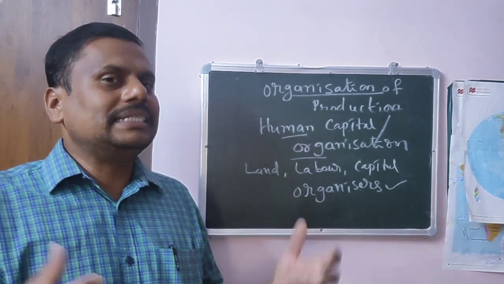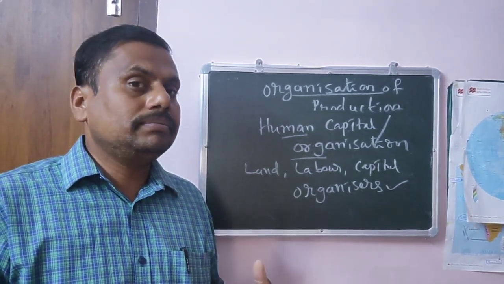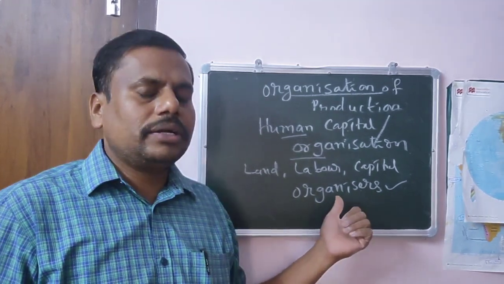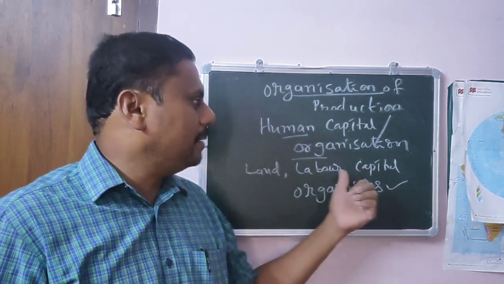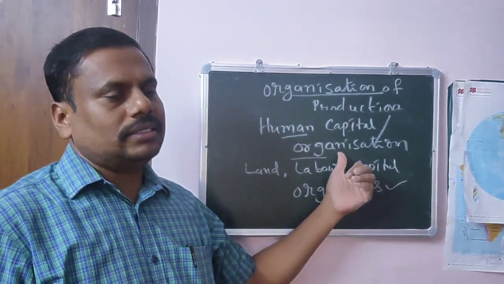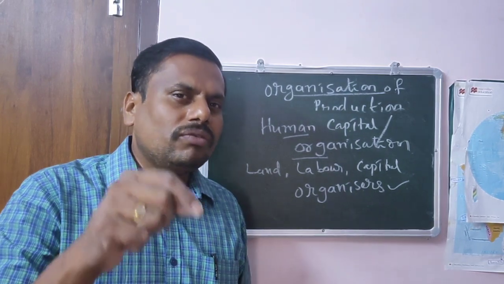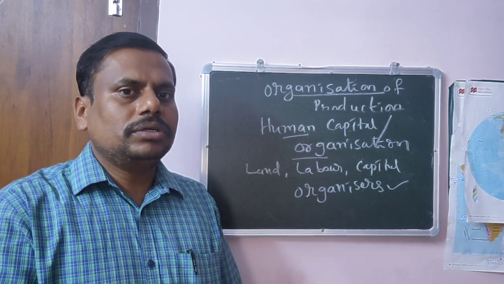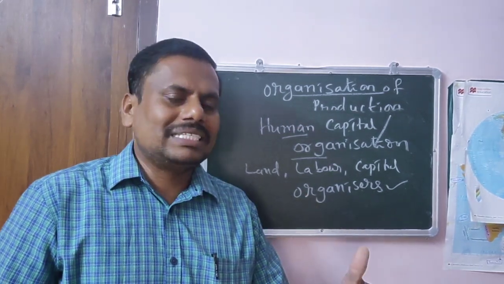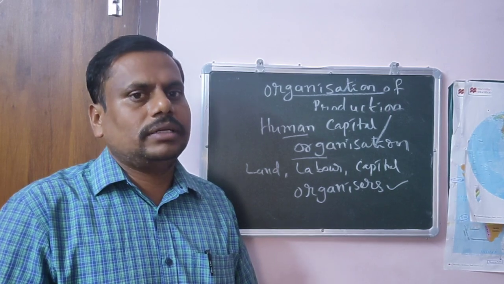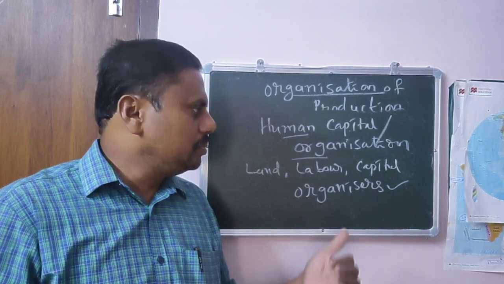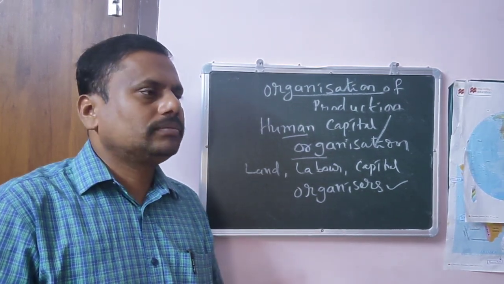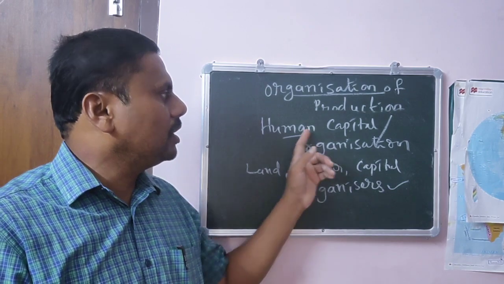We require some intelligent people, some knowledge-based people, in order to combine, in order to organize all these three things: land, labor, capital. That is nothing but organization. That is nothing but human capital, which is the fourth important factor of production. Understood? So these people actually have to face some risks in order to do production. Because of that, they get benefit, of course, but we require such people. All that comes under human capital.